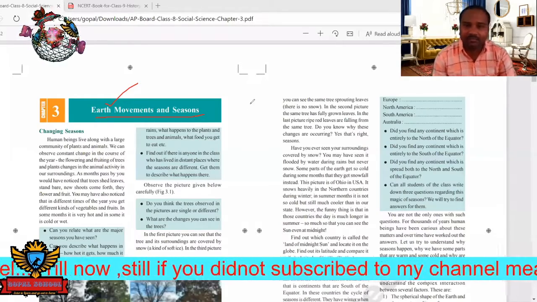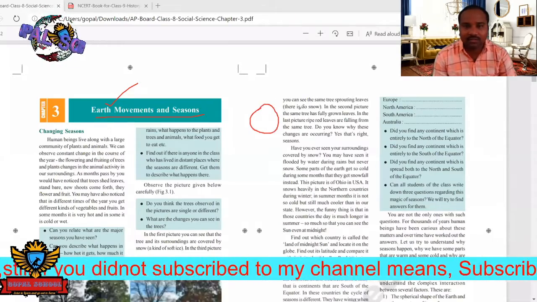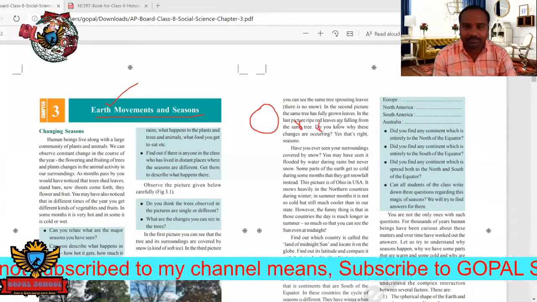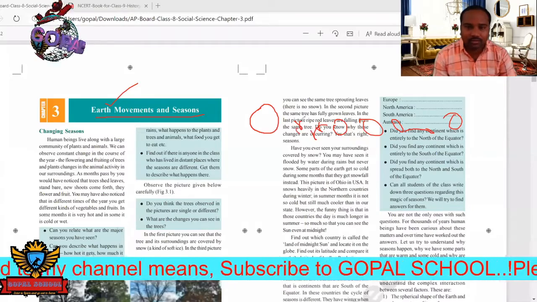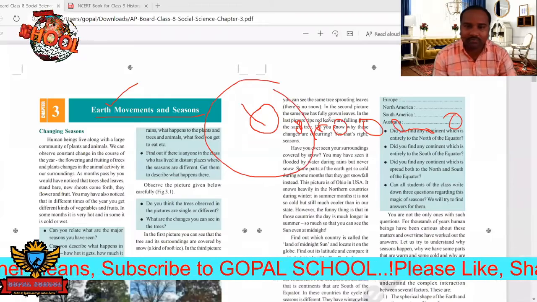If this is the sun, the sun is having totally 9 planets, and these 9 planets are revolving around the sun. You know that.